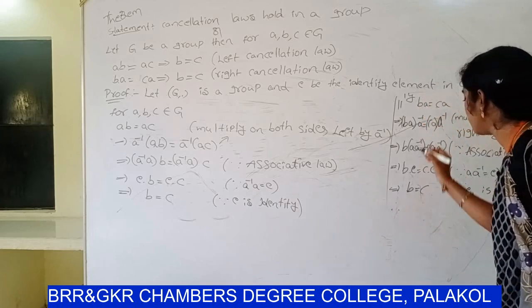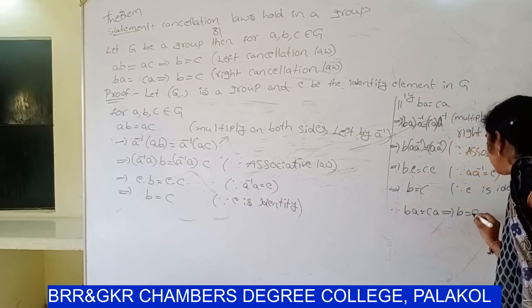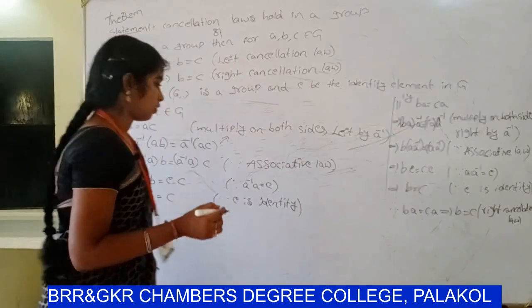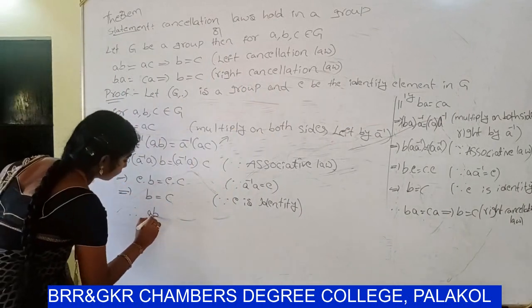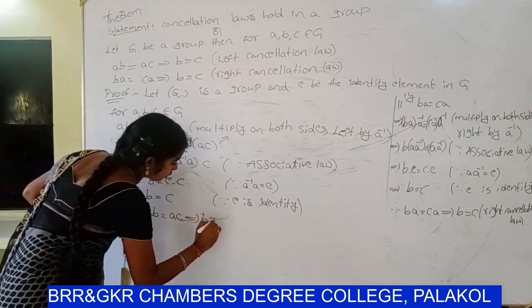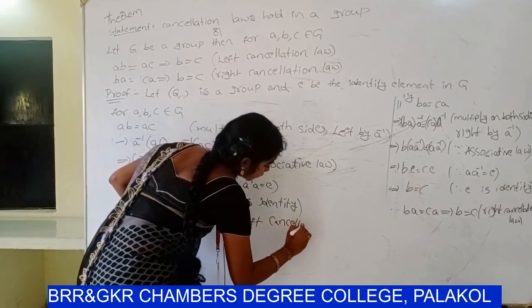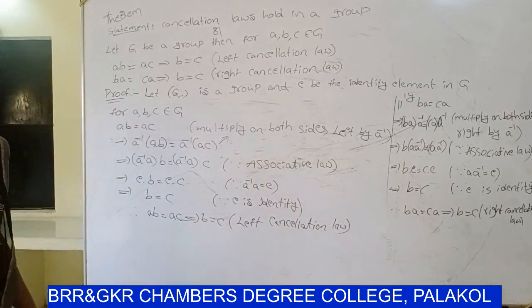Therefore ba = ca implies b = c by the right cancellation law. And ab = ac implies b = c is the left cancellation law. This is the theorem.